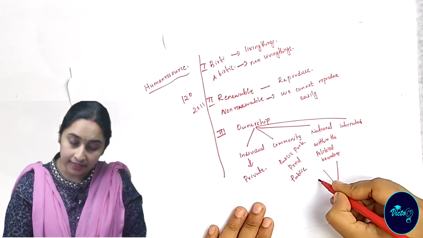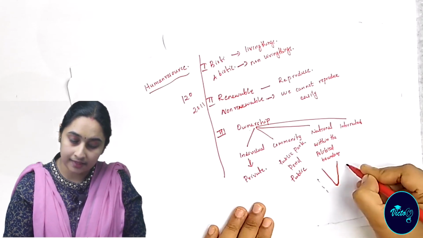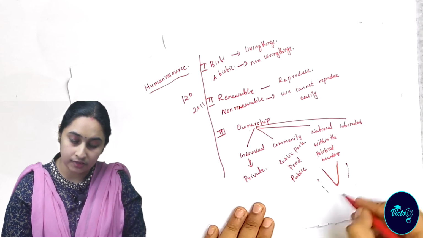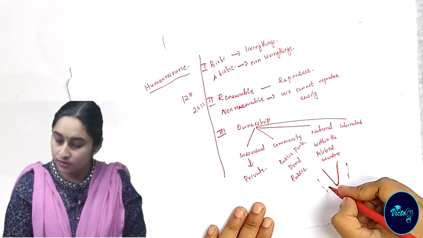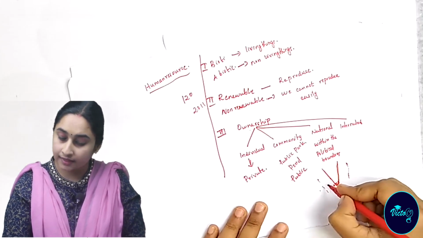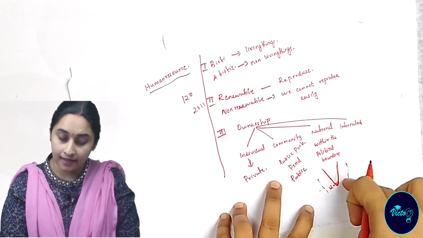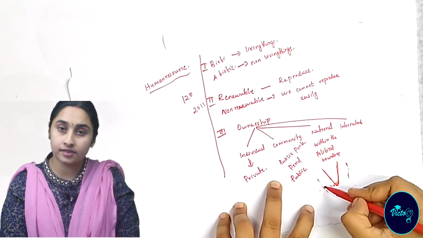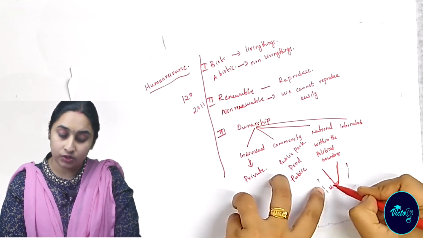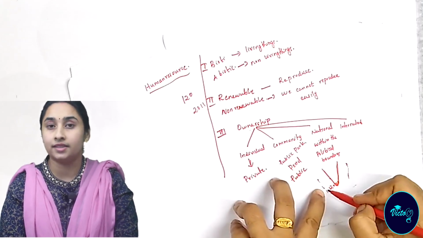Then oceanic area, the southern part of India. Here is the Arabian Sea, here is the Bay of Bengal, then the Indian Ocean is here. So 12 nautical miles. Nautical miles means the distance of ocean. So oceanic resources up to 12 nautical miles. All the resources within the boundary of a country plus resources within 12 nautical miles from the coast, that is known as national resources.